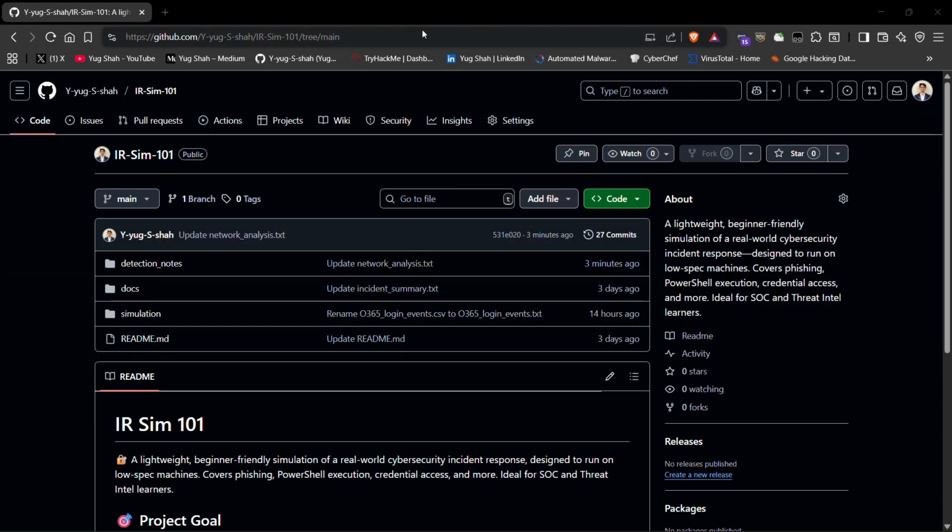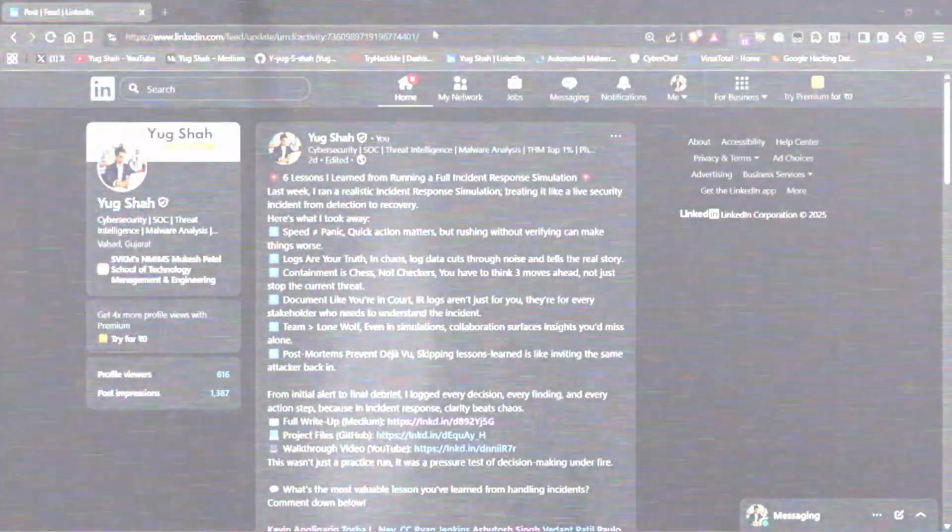The artifacts folder is the practice dataset: O365 login events, internal portal logs, PowerShell activity, credentials harvested. Documentation lives alongside: detection notes, an IOC list for indicators, and MITRE TTPs for technique mapping. Network analysis for the traffic story, and recommendations TXT to codify improvements after the dust settles. Pairing evidence plus analyst notes is the habit this sim trains.